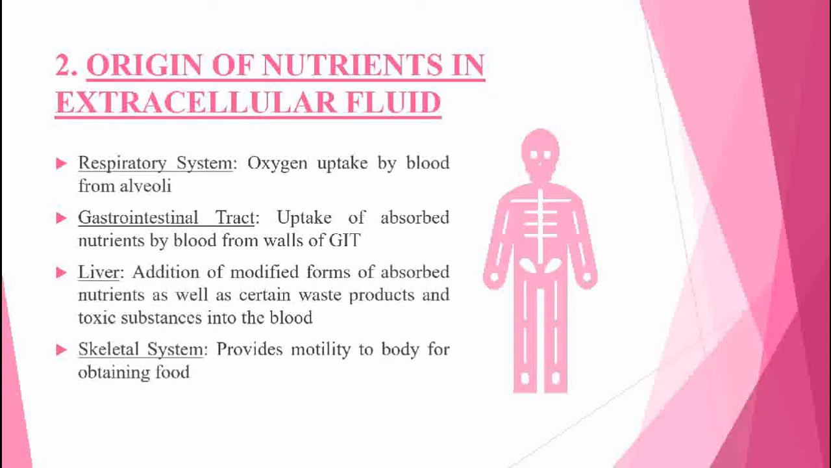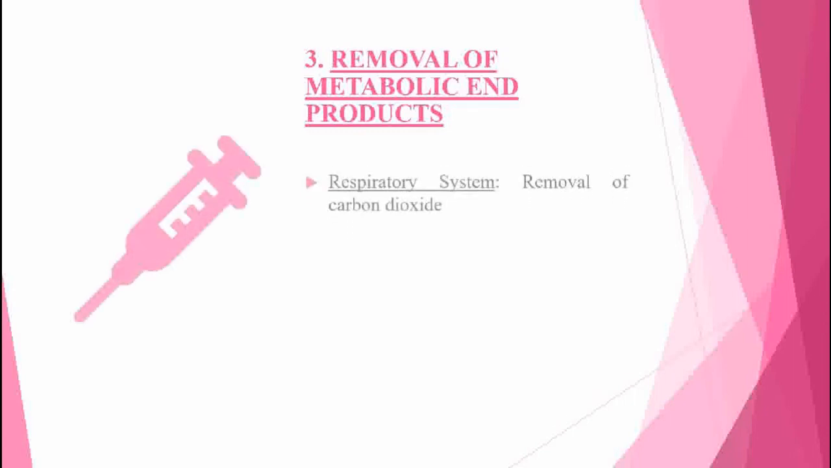Skeletal system. Skeletal system plays role in homeostasis by providing motility that is required by the body in order to obtain food. Removal of metabolic end products is carried out by the following.